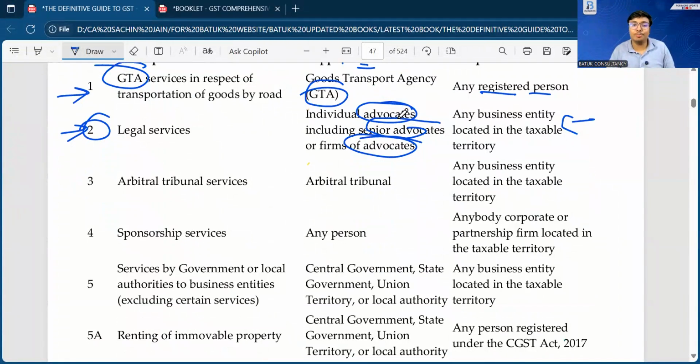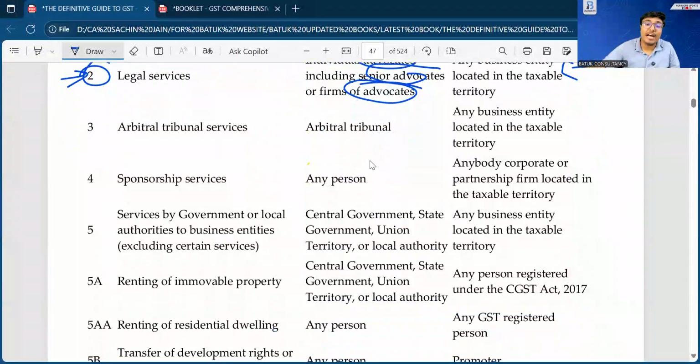Sir, business entity should be registered, because if the person is registered, then only that person is going to submit the data with the government. Otherwise, how government can know the idea? If I am not registered under GST and I have taken the services from the advocate and I have made the payment of the legal services to the advocate, how government will get the idea that I have taken the legal services?